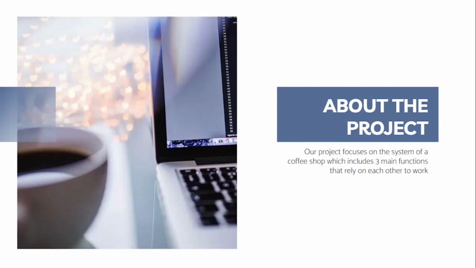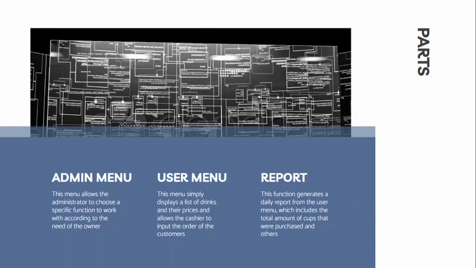Our project focuses on the system of a coffee shop, which includes 3 main functions that rely on each other to work. The admin menu. This menu allows the administrator to choose a specific function to work with according to the need of the owner. The user menu. This menu simply displays a list of drinks and their prices and allows the cashier to input the order of the customers.